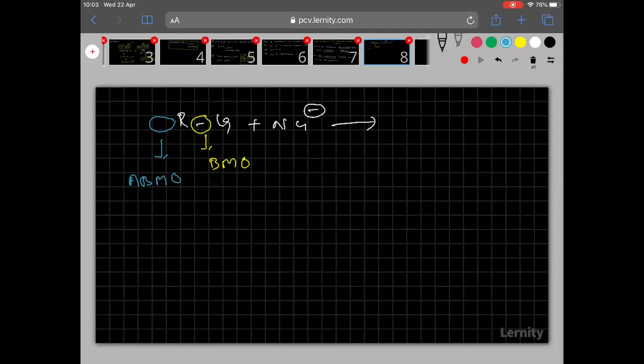Remember everyone, anti-bonding molecular orbital will be exactly opposite to bonding molecular orbital. So nucleophile has to fill the electrons in anti-bonding molecular orbital.